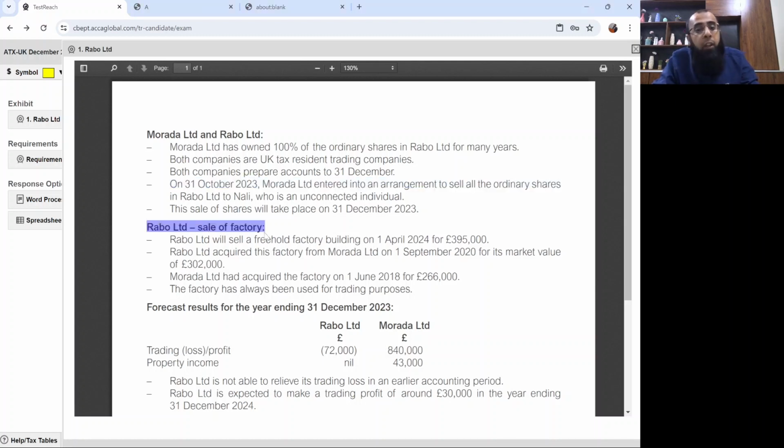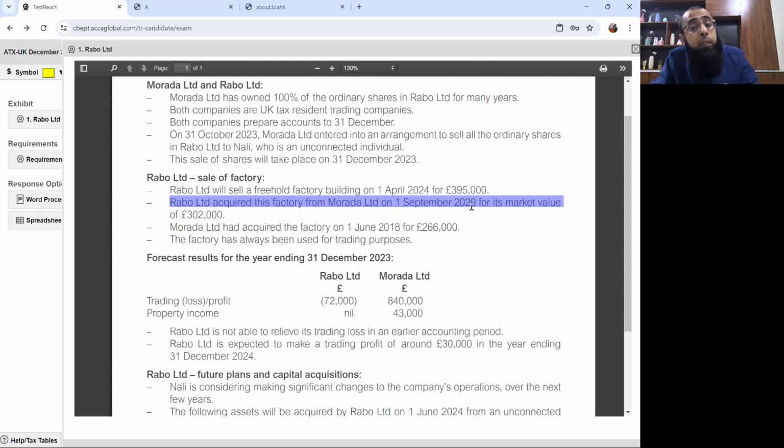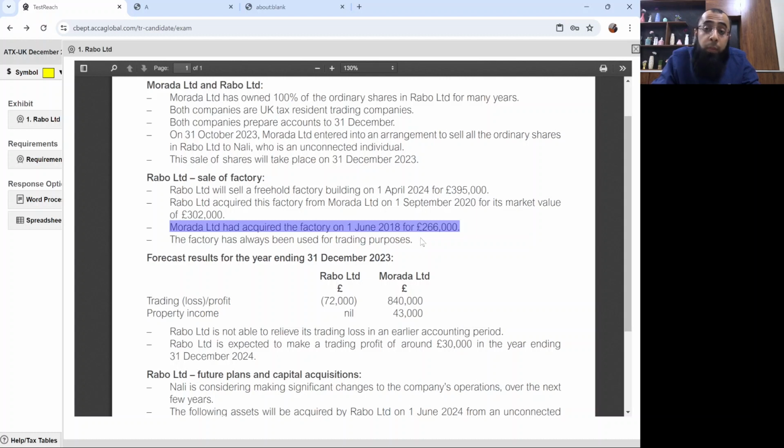Rabo Limited sale of factory. Rabo Limited will sell a freehold factory building on 1st April 2024 for £395,000. Rabo Limited acquired this factory from Murada Limited on 1st September 2020 for its market value of £302,000. Murada Limited had acquired the factory on 1st June 2018 for £266,000. The factory has always been used for trading purposes. Now, here what you need to understand is that this factory was acquired as a result of an intra-group transfer.